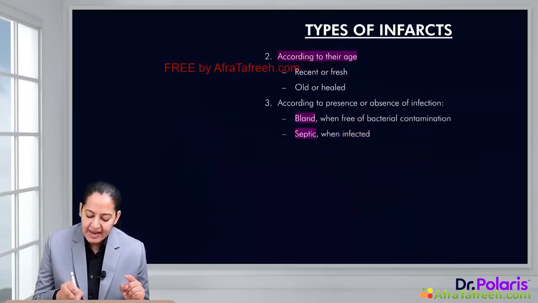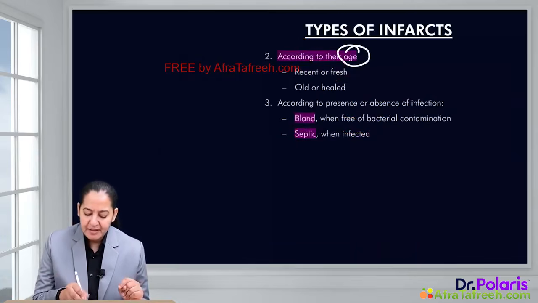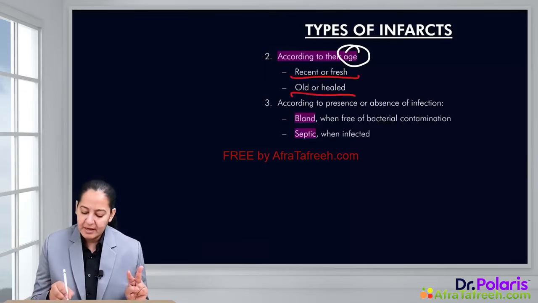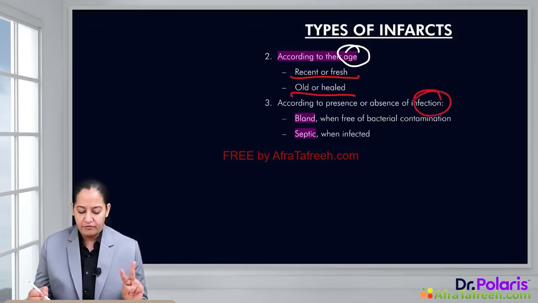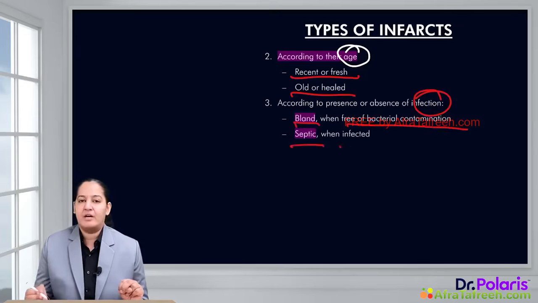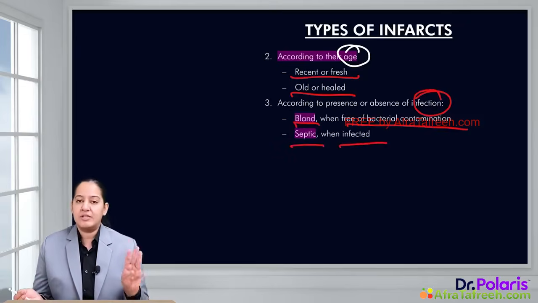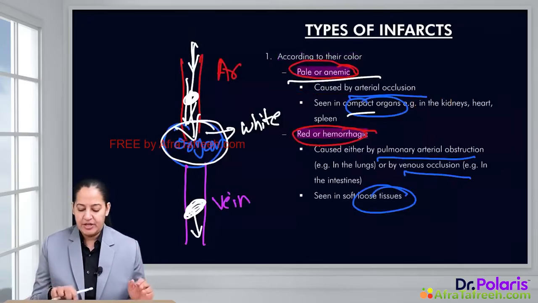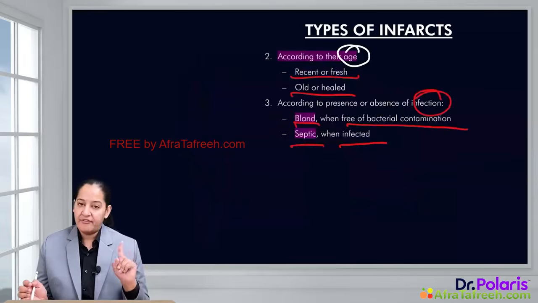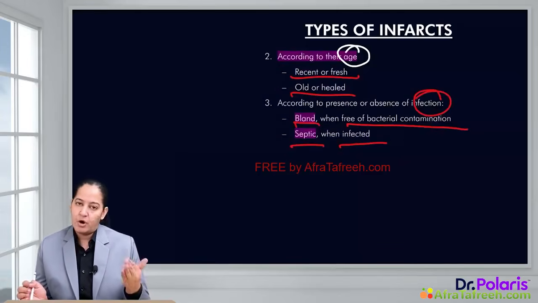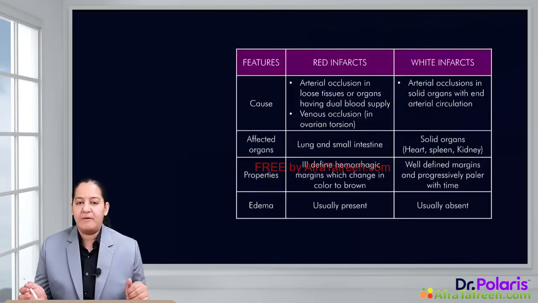Now, based on the age, infarcts are of 2 types, the fresh or recent infarct and the old or healed infarct. Based on whether infected or non-infected, infarcts are of 2 types: bland are free of infection and septic are infected ones. So we classified infarct based on 3 categories. Based on their color, they are pale and red or hemorrhagic. Based on their age, they are fresh, recent, or old and healed. Based on whether they are infected or non-infected, they are bland or septic. So these are the 3 types of classification.